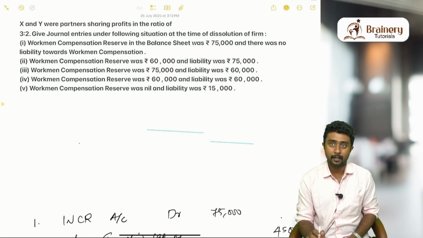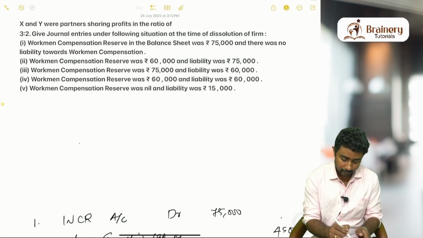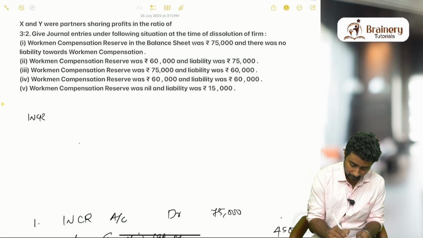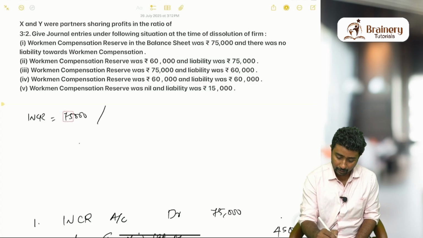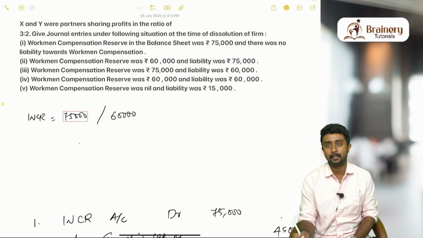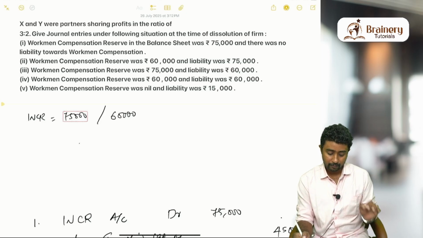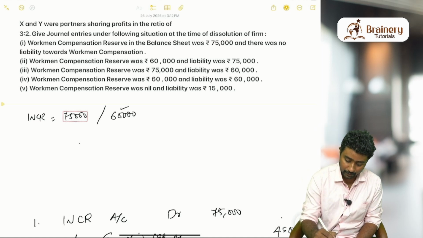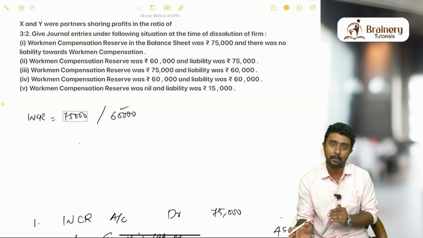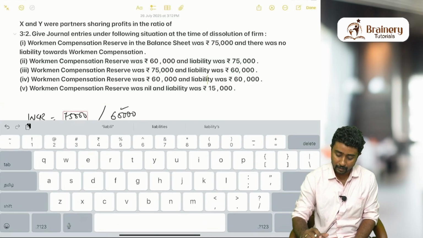So as you can see here, workmen compensation reserve was 75,000 and claim is how much? 60,000. So what does it mean? 75,000 reserve we kept, 60,000 claim came. How much do we have to transfer to the realization account? Of course, 60,000 only. The lowest of the amounts only we have to transfer. So we will pass that entry first.